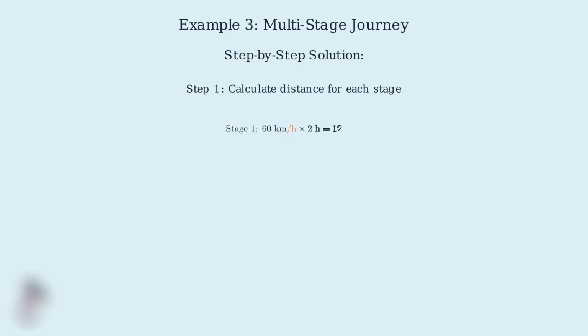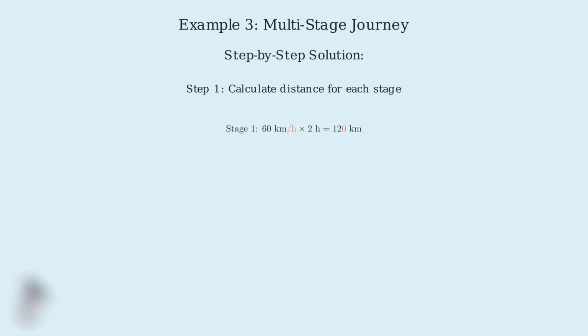To solve this problem, we need to find the total distance traveled and the total time taken. Then we can apply our average speed formula. Let me show you the systematic approach. First, let's calculate the distance for stage 1. We use the formula distance equals speed times time.